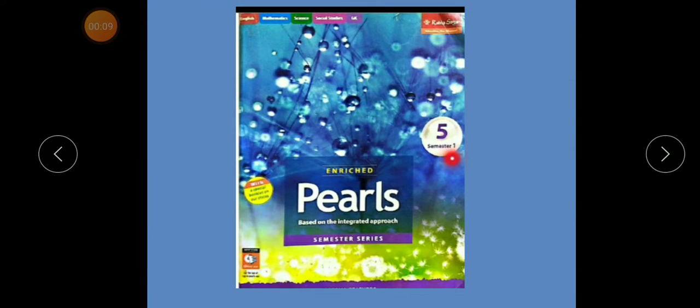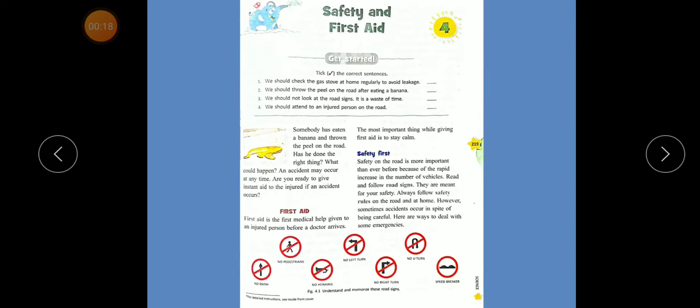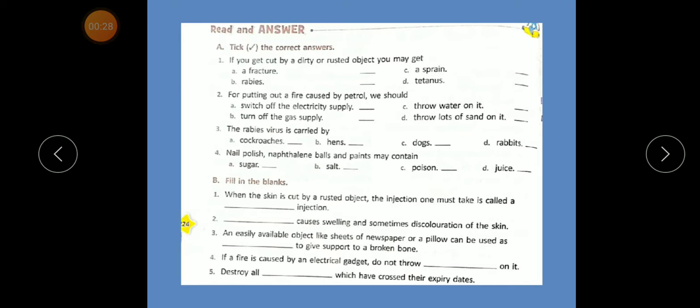This is the cover page of your textbook for standard 5th, subject science, semester 1. Today we will learn chapter number 4, Safety and First Aid. In the last video we completed this chapter. Now today we will learn the textbook exercise and worksheet exercise. Let's get started. Now, textbook exercise.